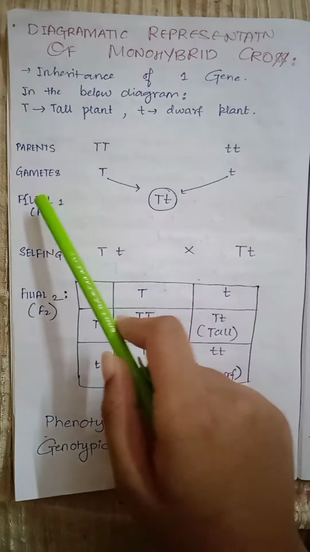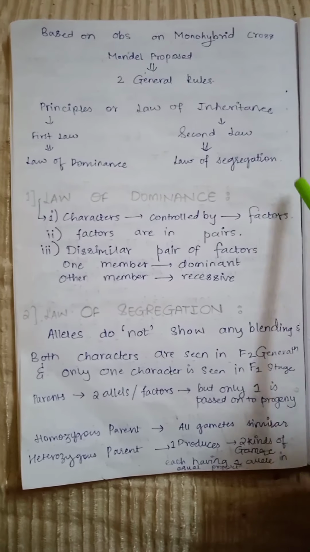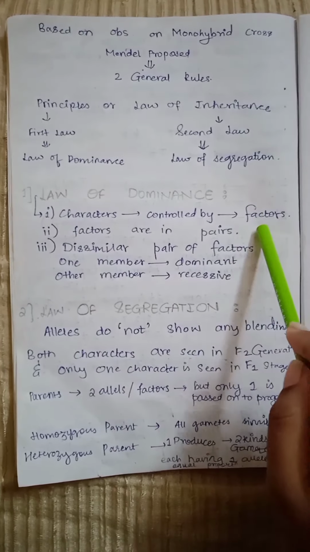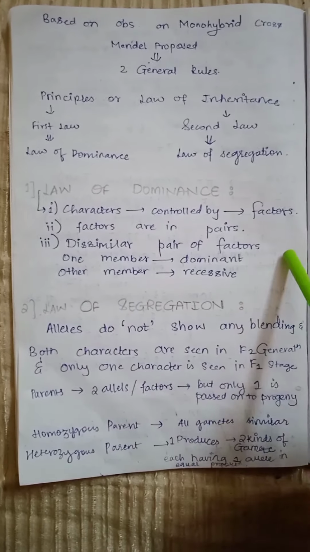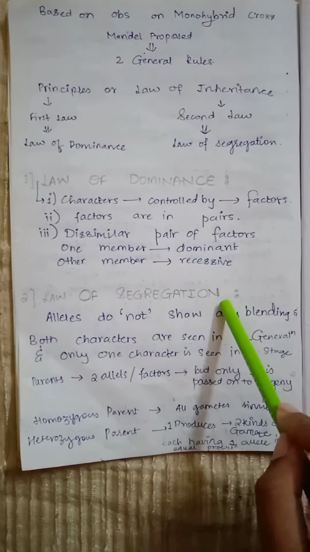Based on the observation on monohybrid cross, Mendel proposed two general rules. These rules are now known as principles or law of inheritance, in which the first law is the law of dominance and the second law is law of segregation. So the first law of dominance states that the characters are controlled by factors. These factors are now known as genes, and the factors are always in pairs. In a dissimilar pair of factors, we can see that the one member is dominant while the other member is recessive.